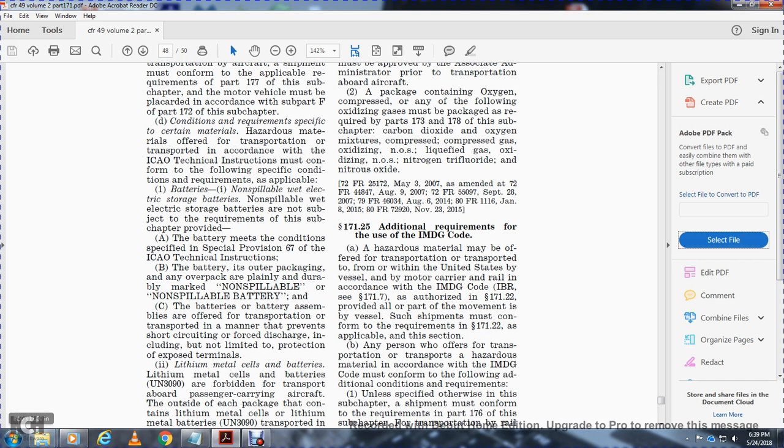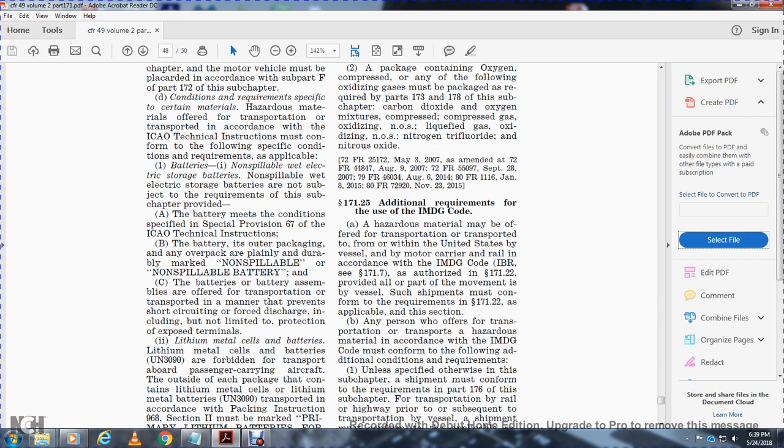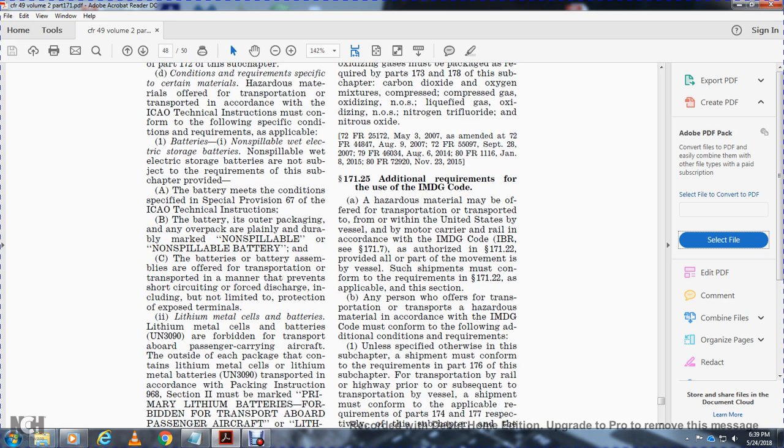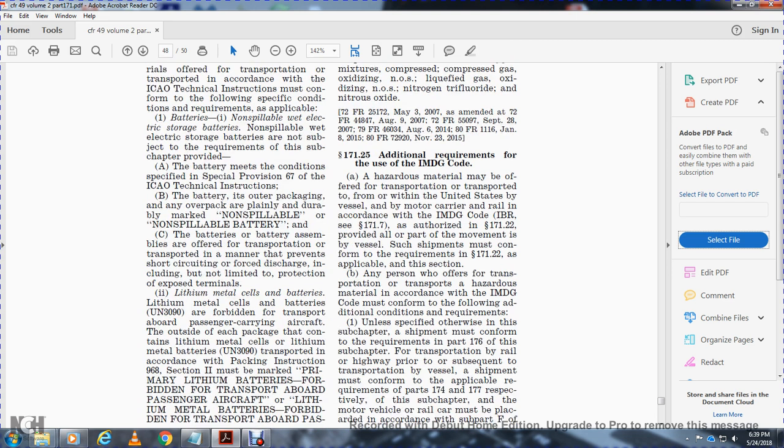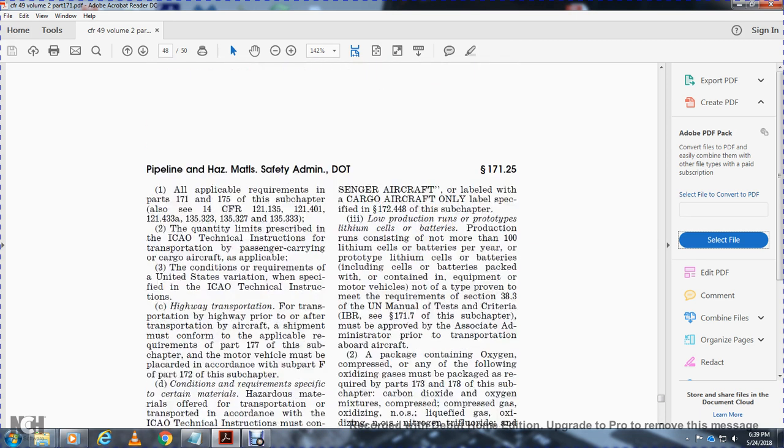Lithium metal cells or batteries. Lithium metal cell batteries are forbidden for transportation aboard passenger-carrying aircraft, and outside of each package with lithium metal cells or lithium metal batteries, UN 3090, transported according to Packing Instruction 968 Section 2, must be marked that primary lithium batteries are forbidden for transportation aboard passenger aircraft. Lithium metal batteries forbidden for transportation aboard passenger aircraft must be labeled with the Cargo Aircraft Only label specified in 172.448 of the subchapter.